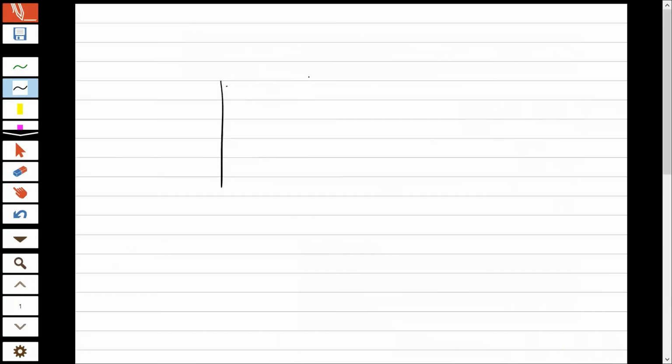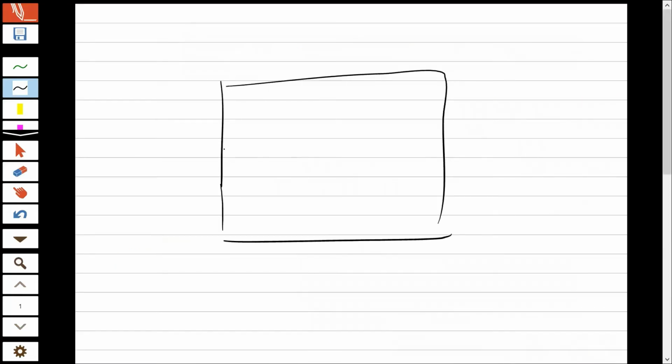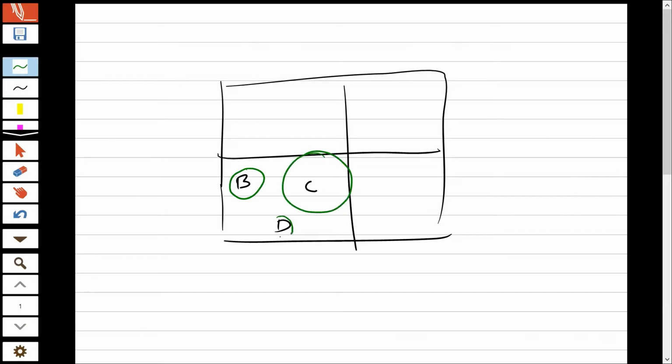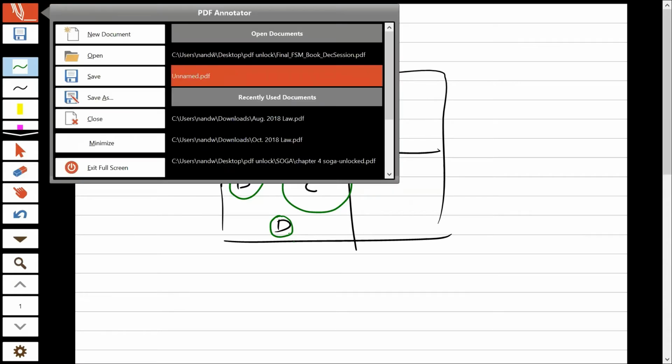So if this is your BCG matrix and you find that your 3 products B, C, D fall into cash cow, and you draw the circles around B, around C, and around D, then by looking at the size of the circle, you can see that even though the 3 products are falling into the cash cow category, the highest revenue is generated by product C compared to B and D. So that's what circles do.